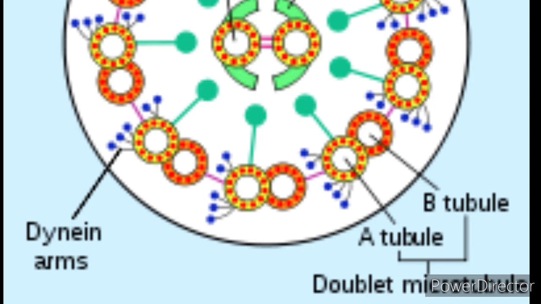Here the flagella are microtubular projections of the plasma membrane. This flagellum is longer than the cilia. The structure of the flagellum has an axoneme, which is made up of what? Microtubules and the protein tubulin.